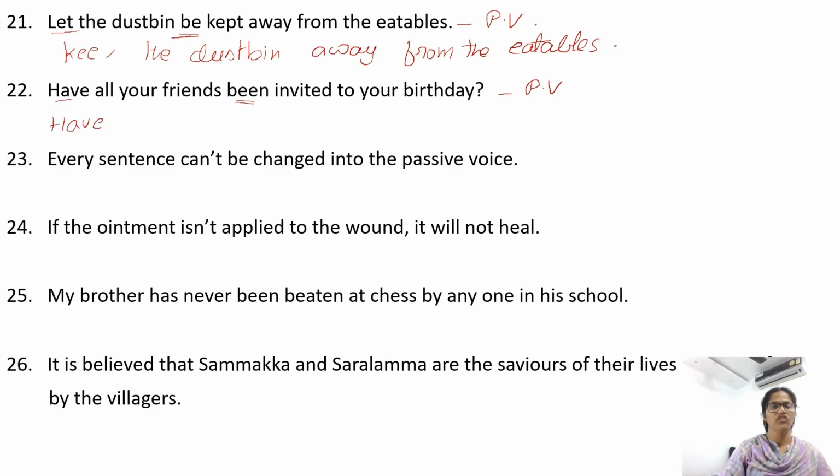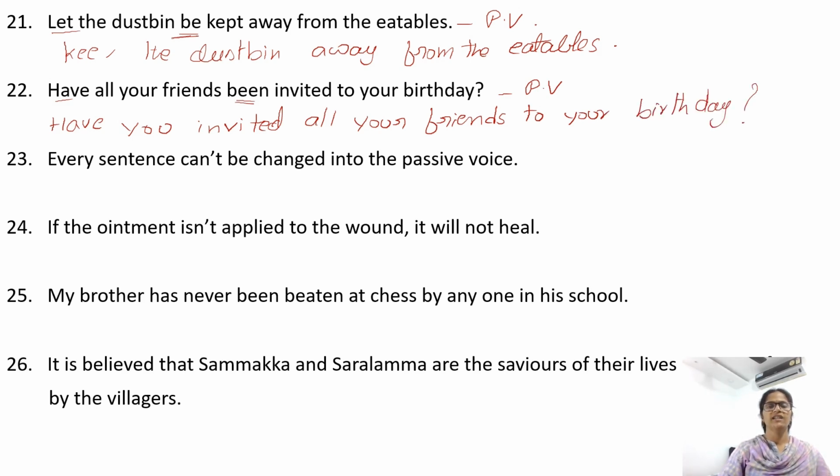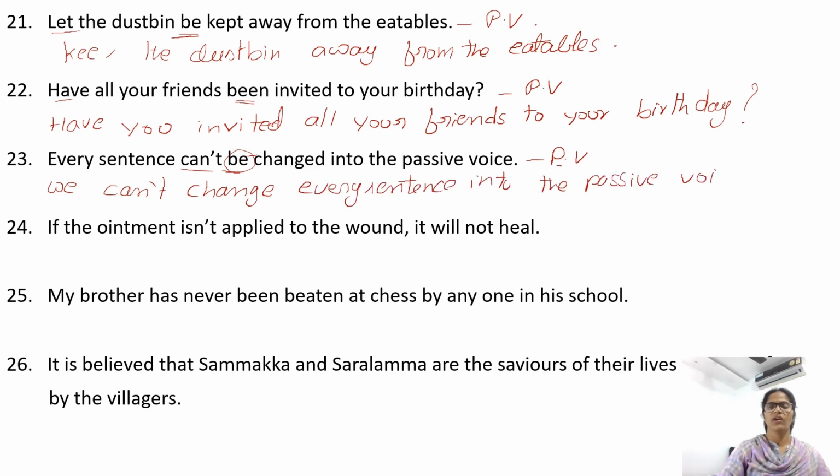The subject is not mentioned. You can consider you. Have you invited all your friends to your birthday? Every sentence can't be changed into the passive. Right, after can, you have the be form. So the sentence is in passive voice. Change it into active. The by preposition is not given, so we can use we. We can't change every sentence into the passive voice.